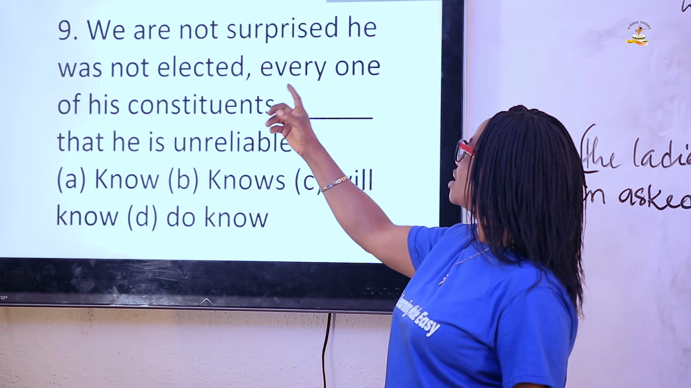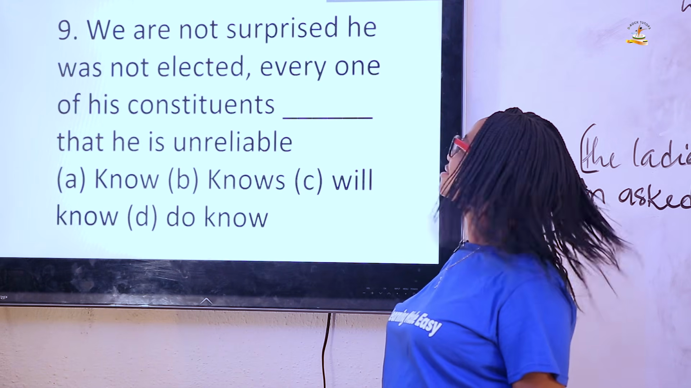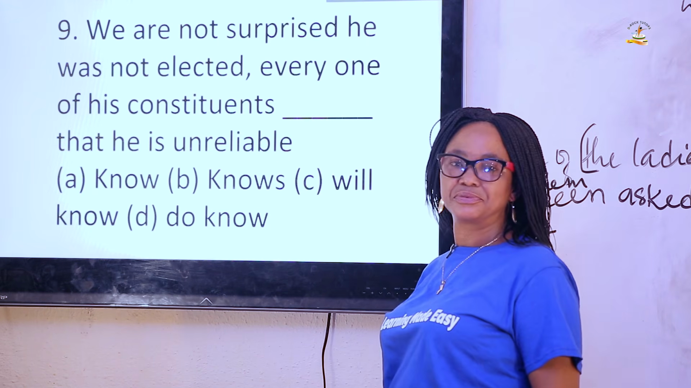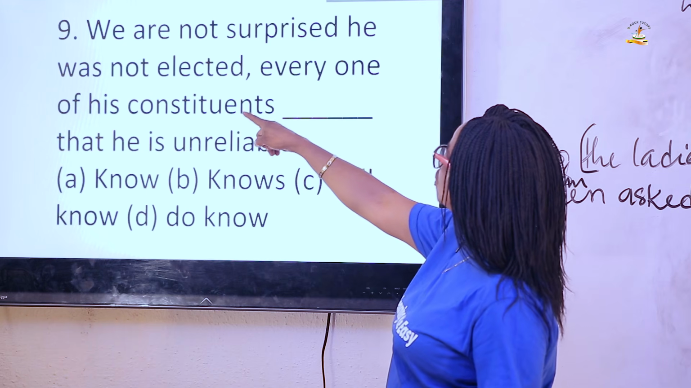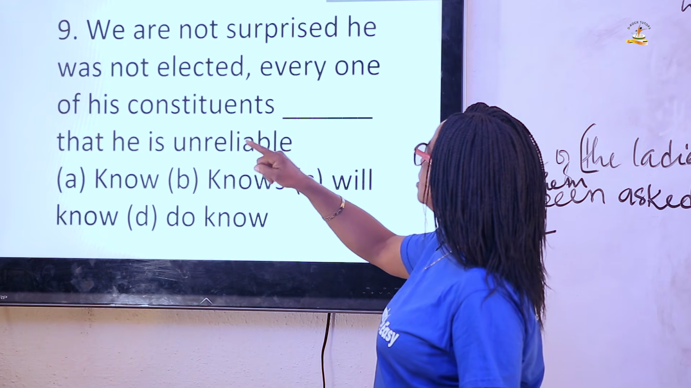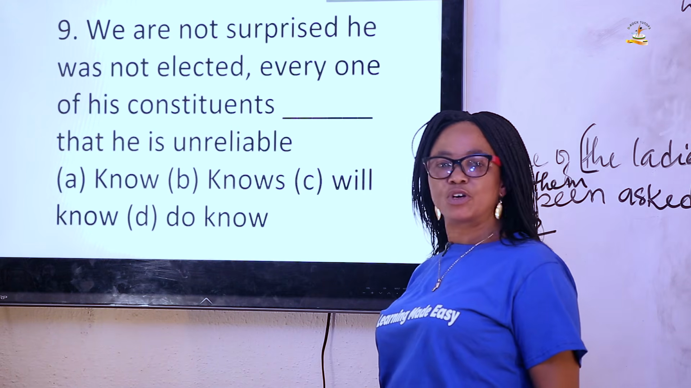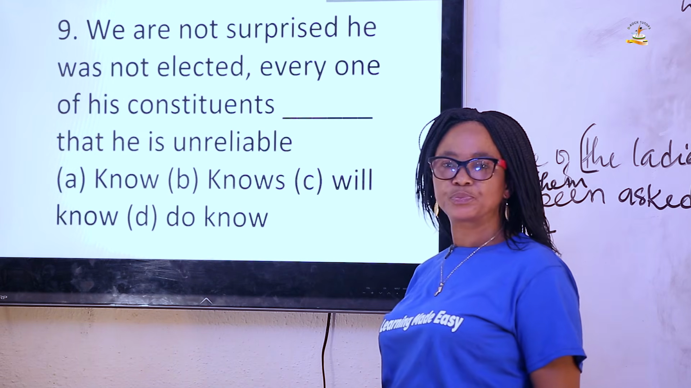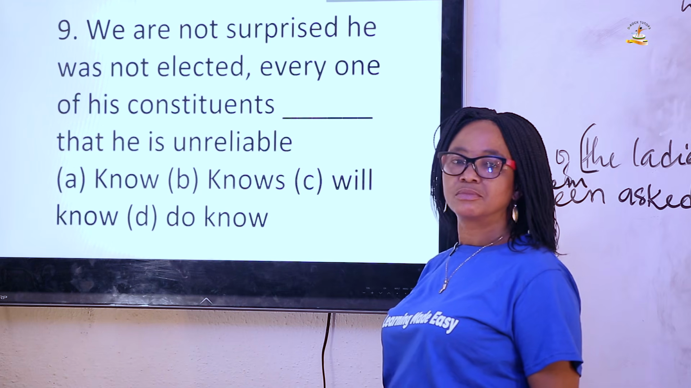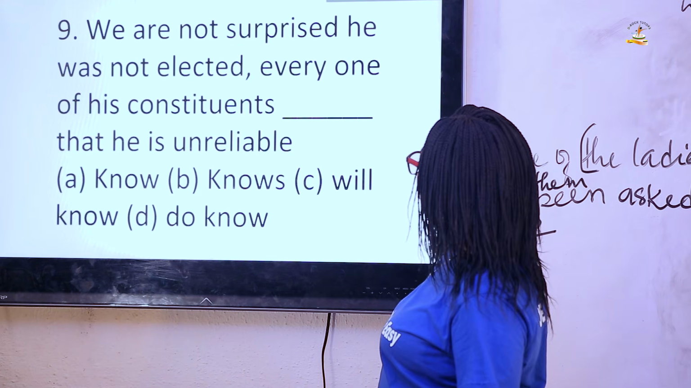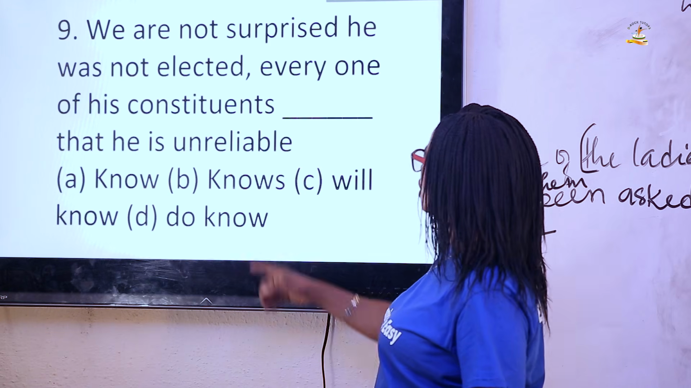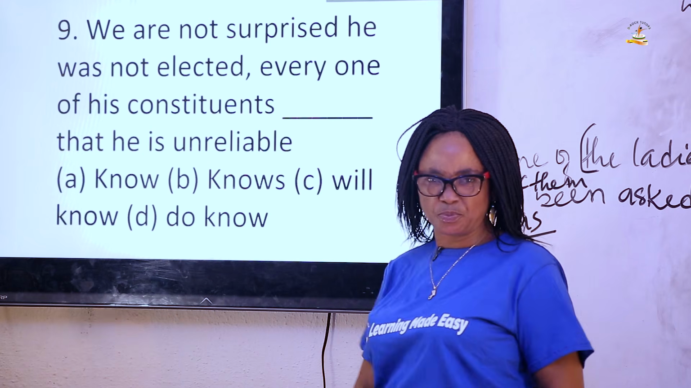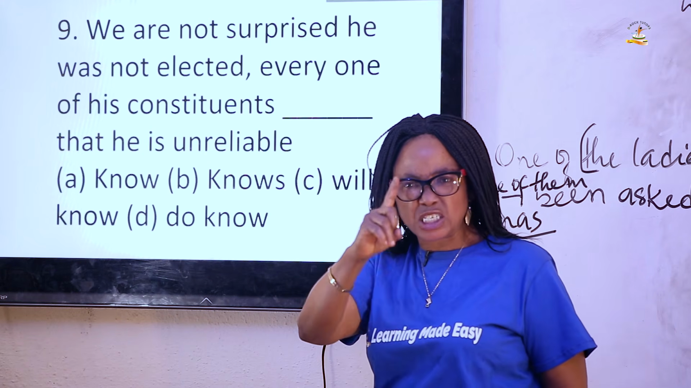Question 9 says, we are not surprised he was not elected. Every one of his constituents dash that he's unreliable. What should be the answer? We have no, we have knows, we have will know, and we have do know. The answer should be B. B says every one of his constituents knows that he's unreliable. Why have we employed knows? Why have we employed a singular verb?